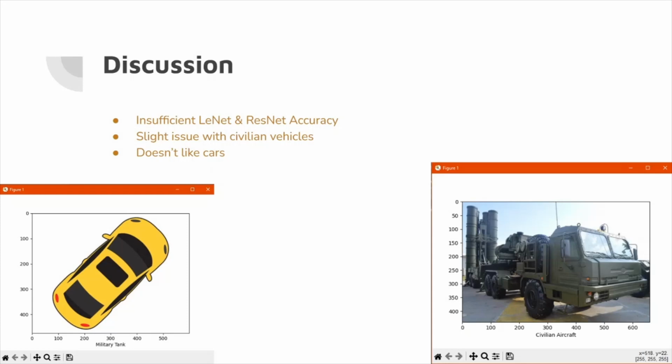Alright, so currently, as you saw earlier, the accuracy for our models is kind of underwhelming. It's only half right most of the time. One of the main issues is cars and just wheeled vehicles. The system for some reason just does not like them at all, and it constantly misidentifies. As you can see, the picture of the cartoon car says it's a military tank, and for the missile carrier truck, it says it's a civilian aircraft. We're unsure why, but it just keeps spitting those out.